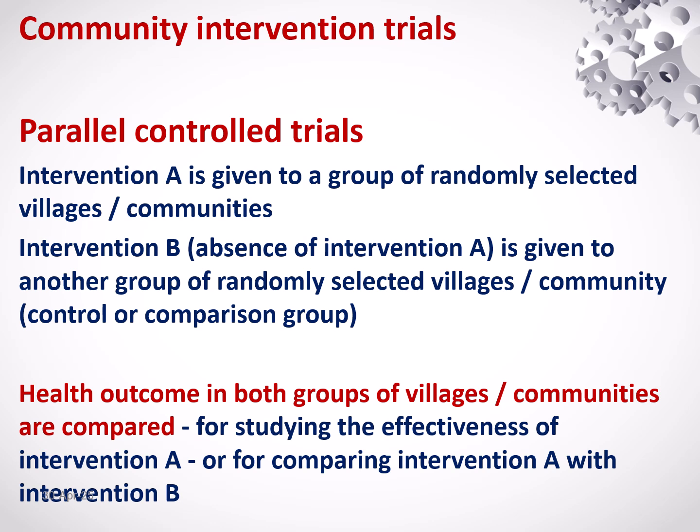One group of communities will get intervention A and another group of villages will get intervention B. And the outcome in intervention communities will be compared with the outcome in the control communities.